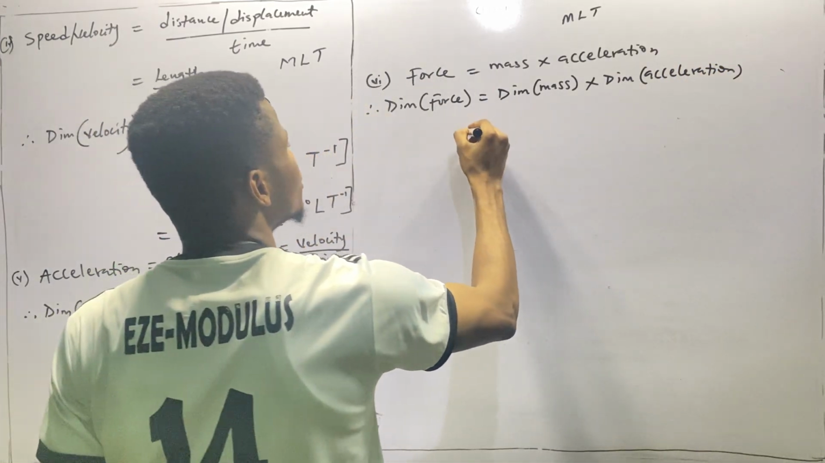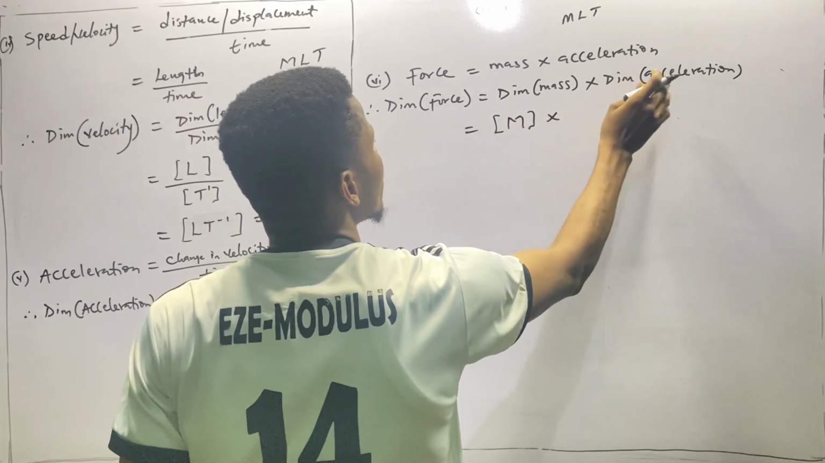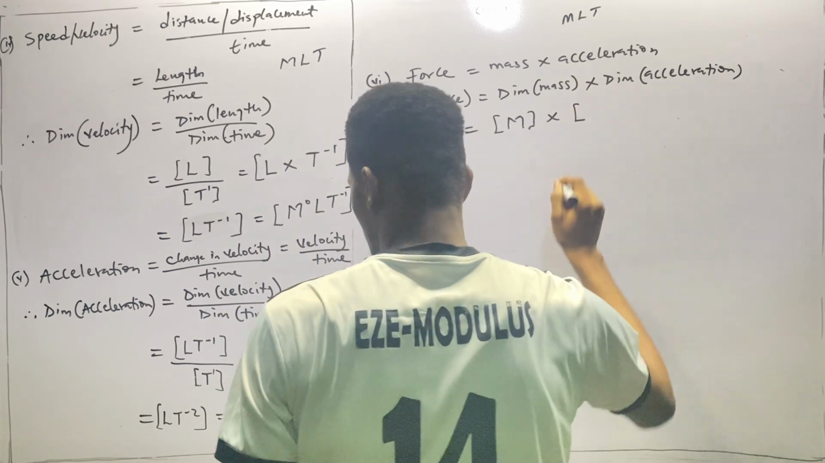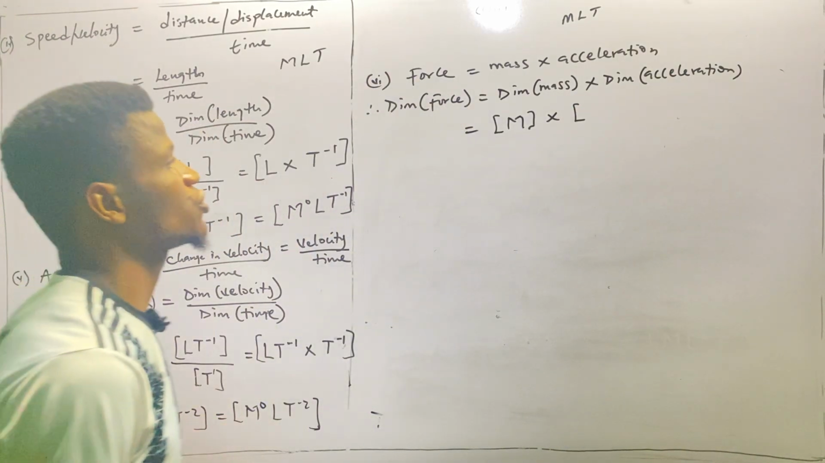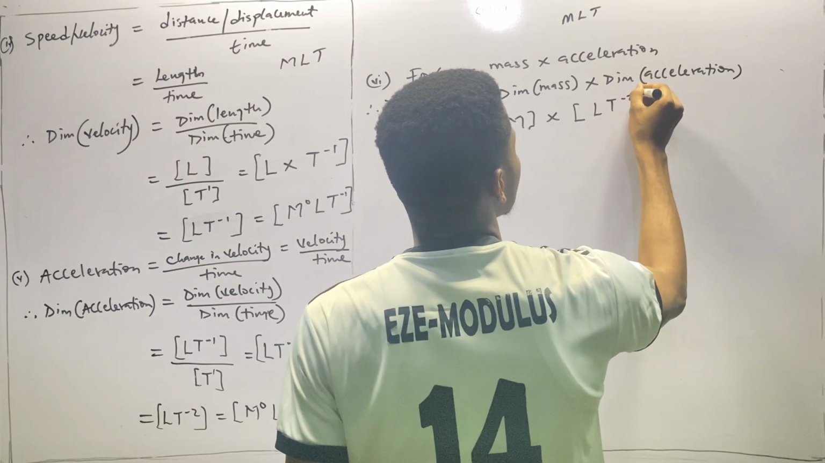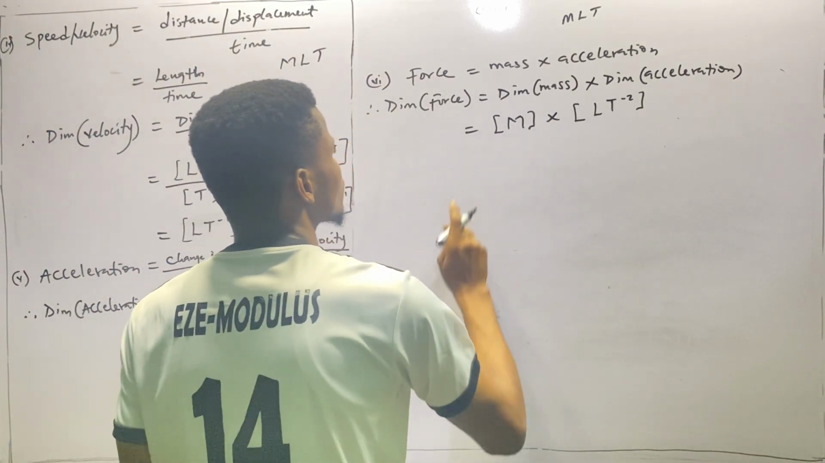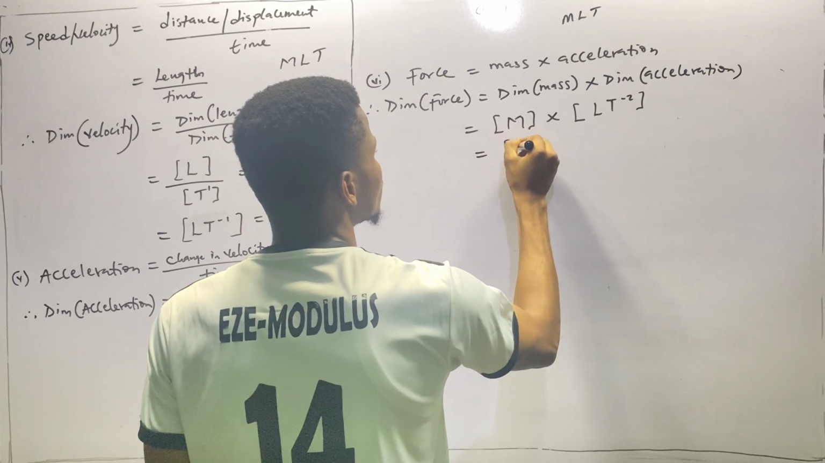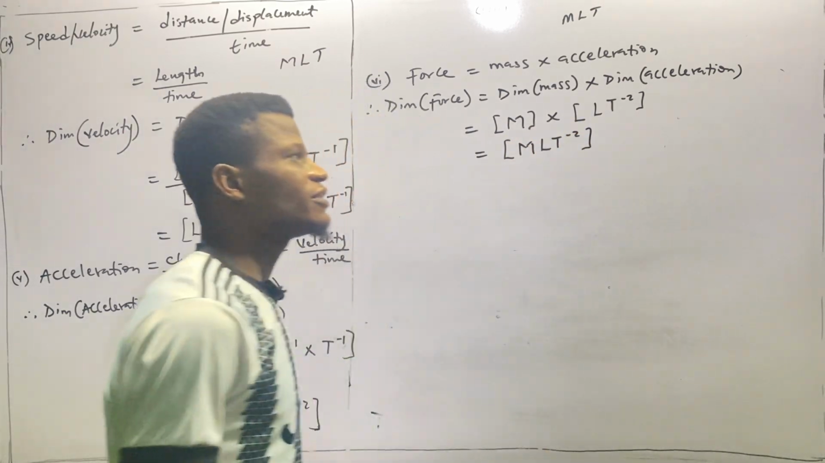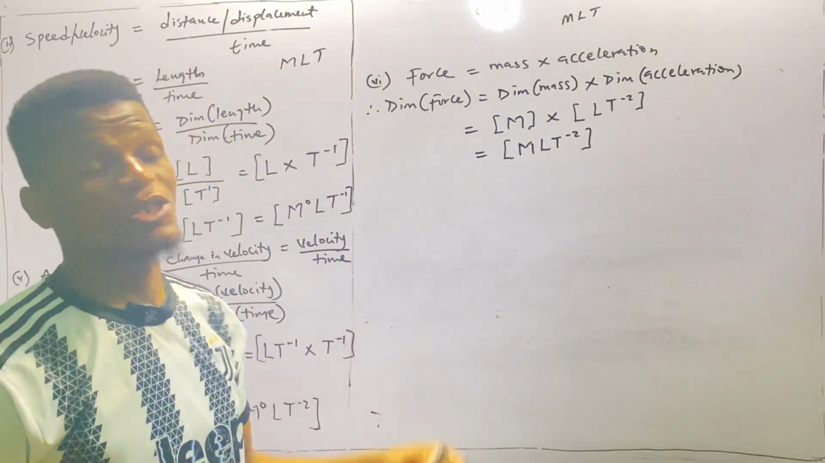Right? So in the end, dimension of mass is capital M, while dimension of acceleration is parenthesis with LT raised to power minus 2. If we open the bracket, it's going to be MLT raised to power minus 2. And this is already in the form MLT, so there's no need of introducing anything. Everything there is present already.